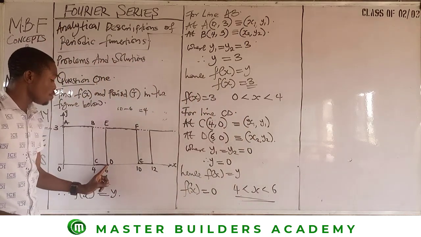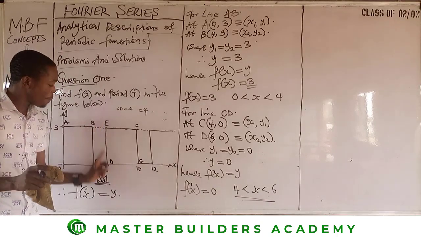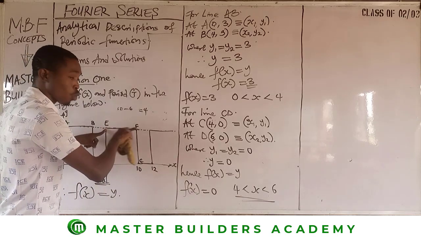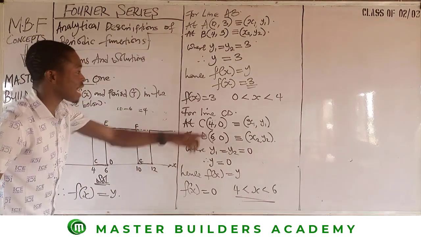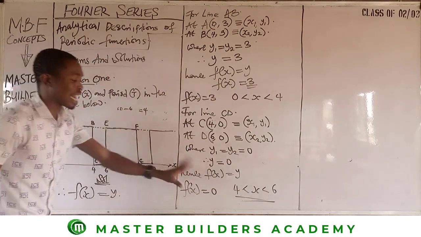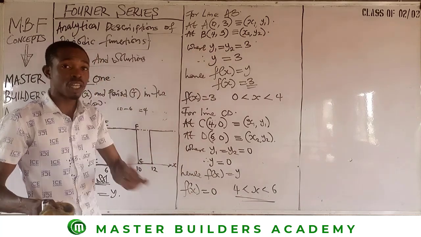So now, if we move from C to D, this is also a vertical line that will be ignored. And because we are going to ignore this line, if we are to take E to F now, we will have exactly the 3 that we had for A and B. So we stop our analysis here. What we just need to do now is to collate these two functions into one.